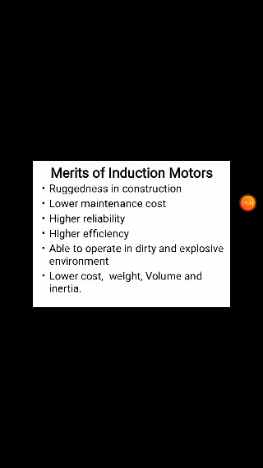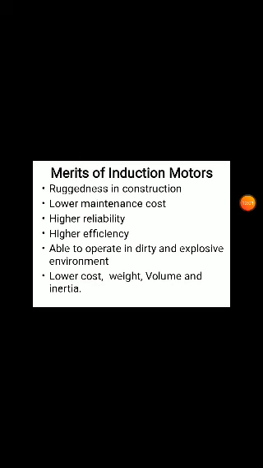Here the cost is also less compared to DC machines. Weight is also less, volume and size are also less, and the inertia of the machine is also less. Why? Because with more inertia, the starting torque will be less compared to DC machines, and a starting problem arises. But here the inertia will be less.